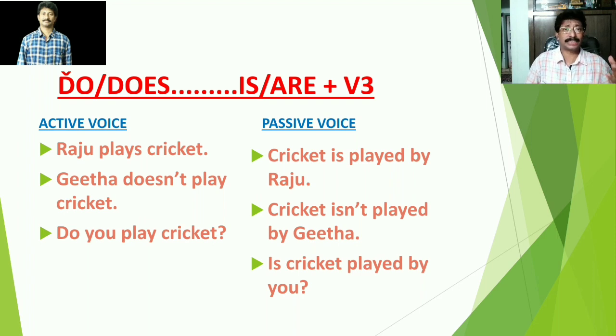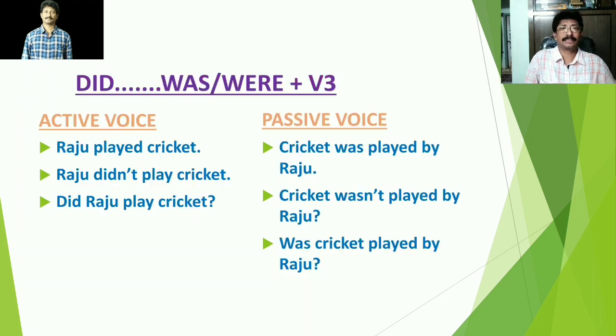See, as the structure suggests, do is replaced by is. Then you becomes an object and cricket becomes the subject. So, is cricket played by you? Here played is the third form of the verb which is followed by the preposition by. That's it. Look at another structure and this structure relates to simple past sentences.